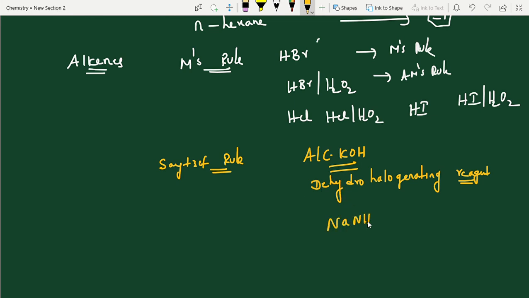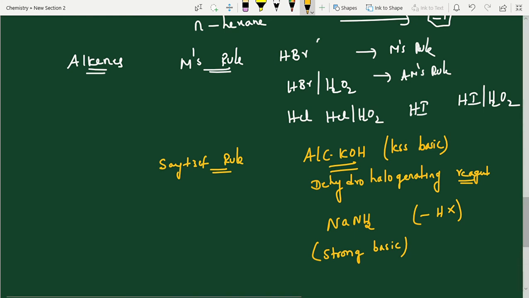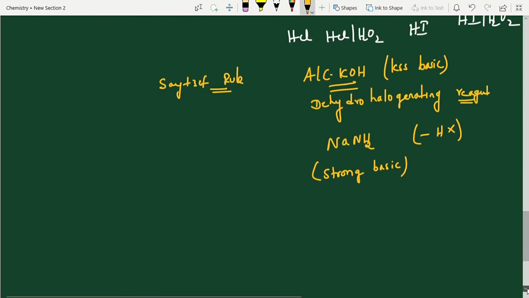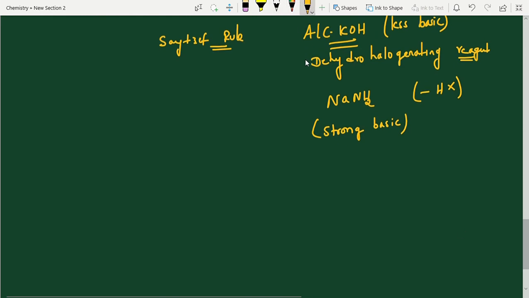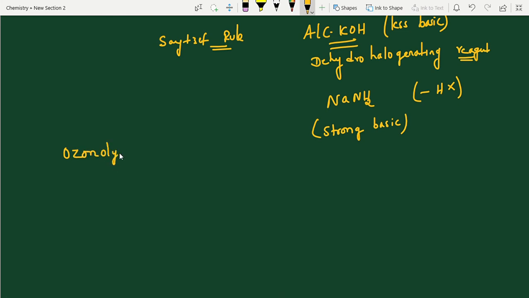Sodamide has the same action. De means minus, hydro means hydrogen, halogenation. This is also dehydrohalogenation, but this is less basic and sodamide is strongly basic. We generally use it in the alkynes chapter. In which case we are using it, I will also discuss this point. Okay, both have the same action. Now next one, students, ozonolysis questions play the most important role. Ozonolysis, I am not explaining today. Just keep ozonolysis in mind. I will do one video specially on ozonolysis.